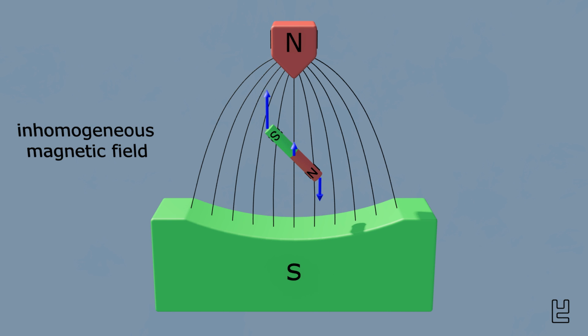At the location of the north pole, the situation is exactly opposed. Here, the field lines are now closer together than in the previous example. The consequence of this is that the difference of the forces has now decreased. The bar magnet as a whole will still be pulled in the direction of the north pole of the external magnetic field, but not as strong as before.